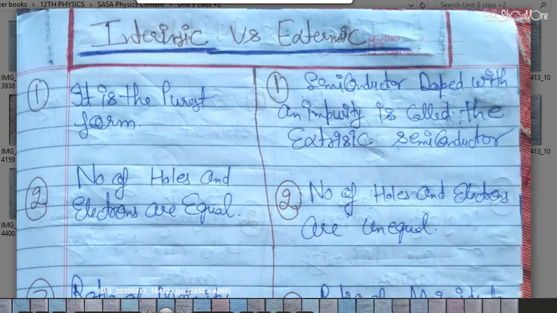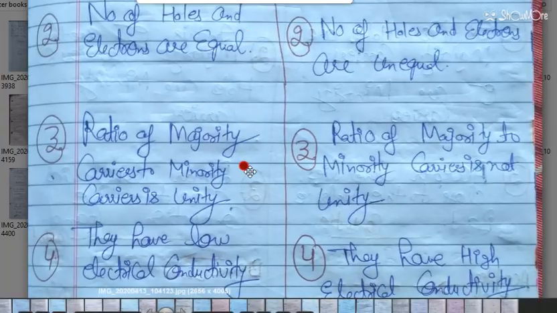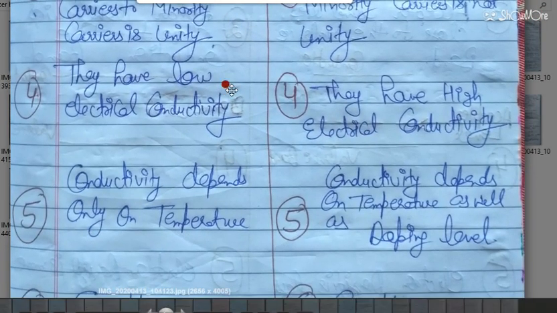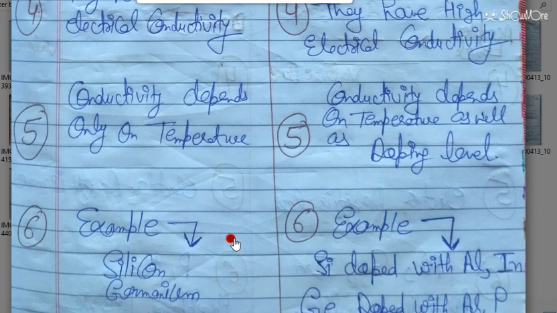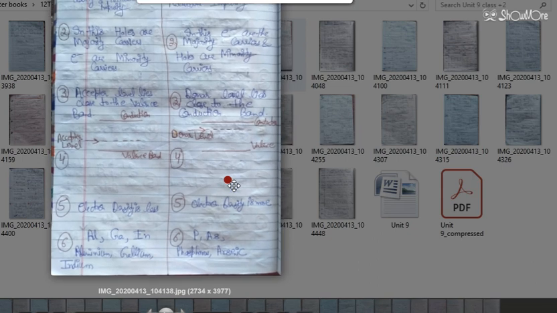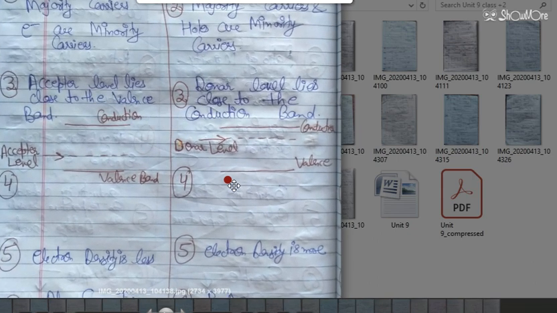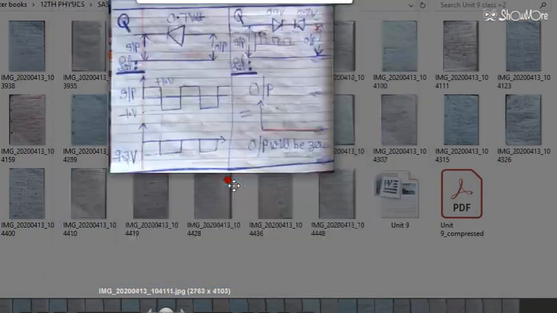So these are the few differences that you can see from the notes, and it will be more clear to you after some lectures. After the next lecture it will be more clear how p-type and n-type semiconductors are obtained, and what we mean by forward bias and reverse biasing.